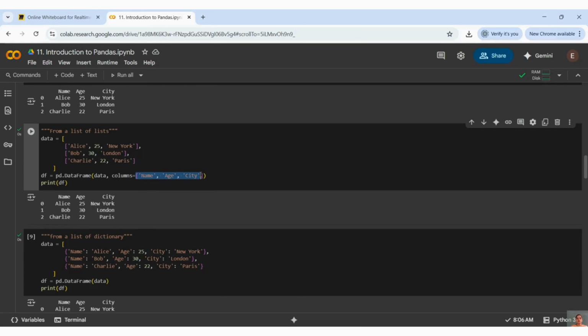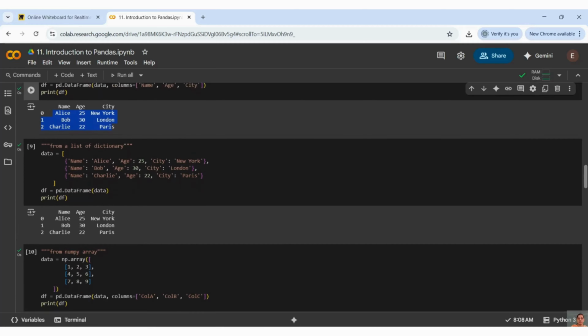In series, we saw that we can manipulate the index by giving an index explicitly. Here, the columns can be provided like this, or you can manipulate the columns like this. Even in real datasets you will work with, if you want to modify some columns, because sometimes the column names are very lengthy, you want to convert them to other column names. This is how we can do it. You can explicitly change the column names, and it will change. See, we got name, age and city as the header, and then all the output, correct?